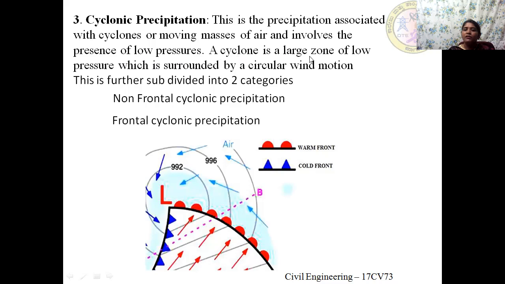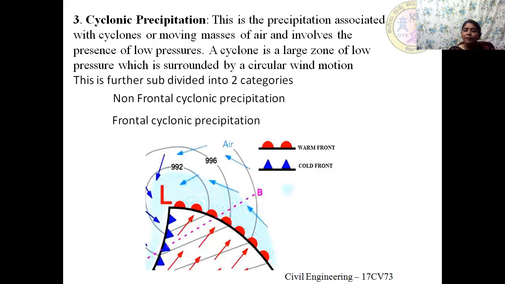A cyclone is a large zone of low pressure surrounded by a circular wind motion. Circular wind motion is nothing but a whirling mass of wind, with huge diameter and great velocity.